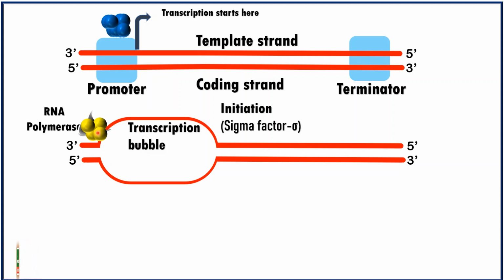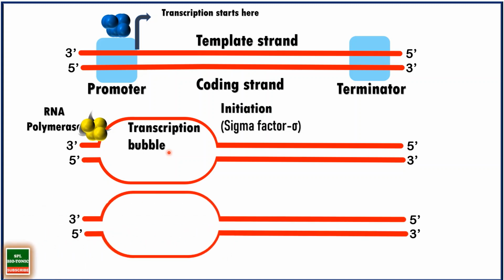Once the RNA polymerase is guided by a sigma factor, the RNA polymerase will read the template strand, that is the 3' to 5' template strand, and start the process of transcription. So here, as you see, the RNA polymerase starts doing the process of transcription like this. What is happening? It is simply reading the template strand and forming the RNA strand corresponding to it.